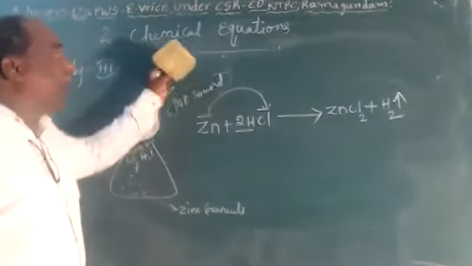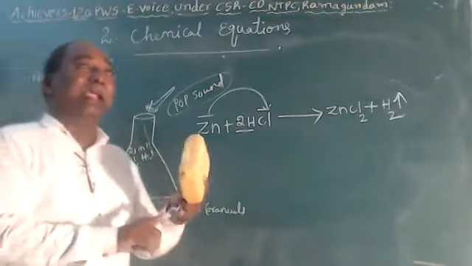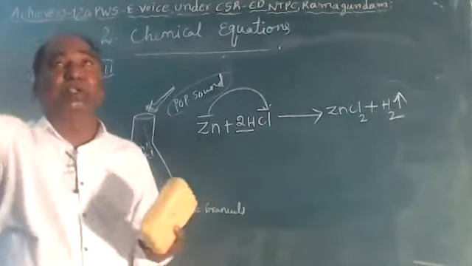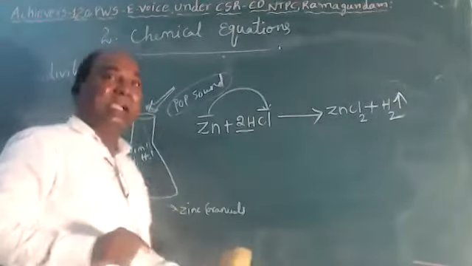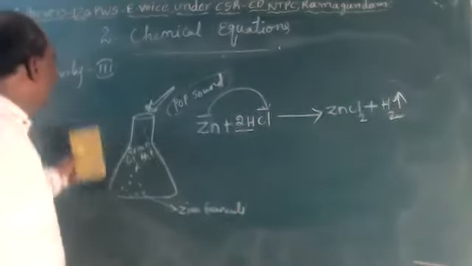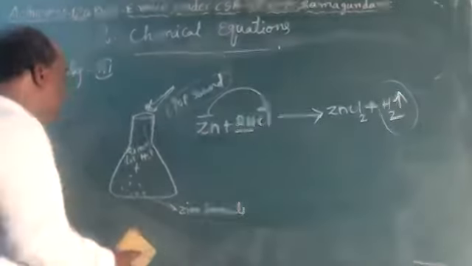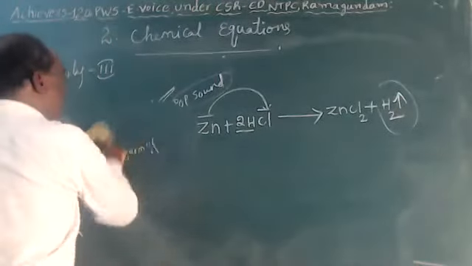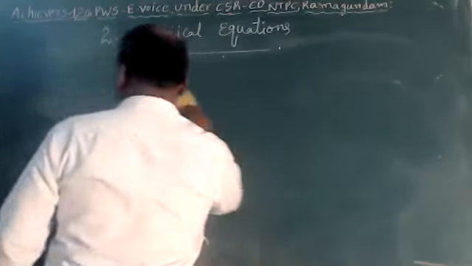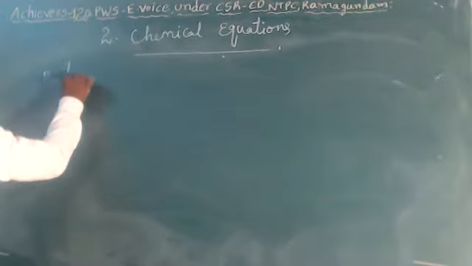See children, now we have completed the 3 activities. The first activity is the liberation of basic substances, and that reaction comes under exothermic reaction. In the second activity we observe the formation of precipitation, and in the third activity we observe the liberation of gases. So these are 3 important activities, children. Now let me show you the very most important balancing equations.